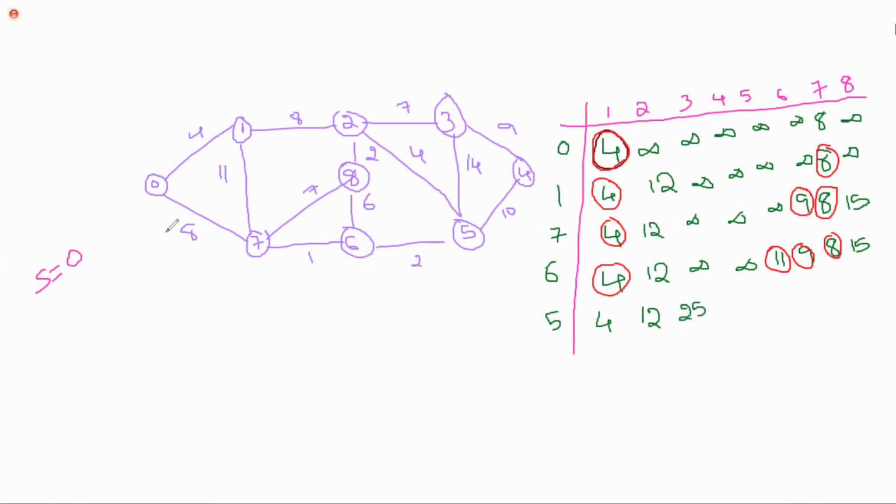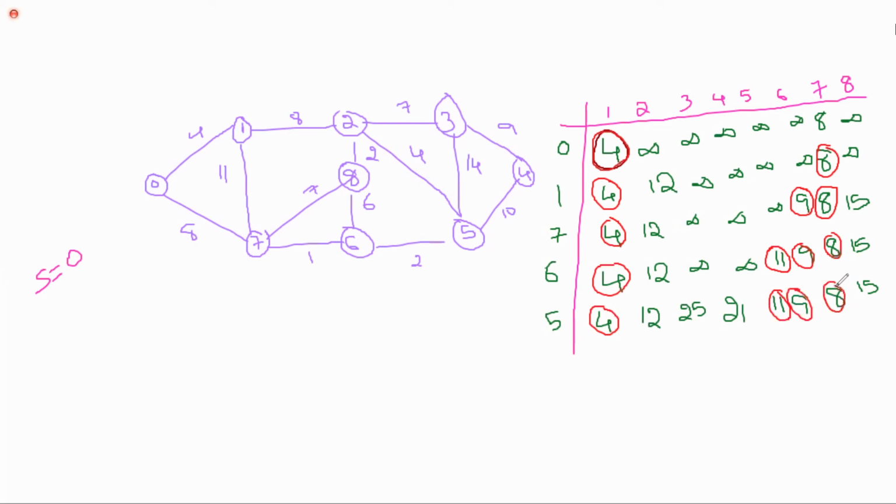Next is 0 to 4. Yes, we can reach via 7, 6, 5. So 8 plus 1, 9, 9 plus 2 is 11, 11 plus 10 is 21. Already 11 is visited, 9 is visited, 8 is visited, and it is 15. Now what are visited already? 1 is visited, next 11 is visited, 9 is visited, and 8 is also visited.